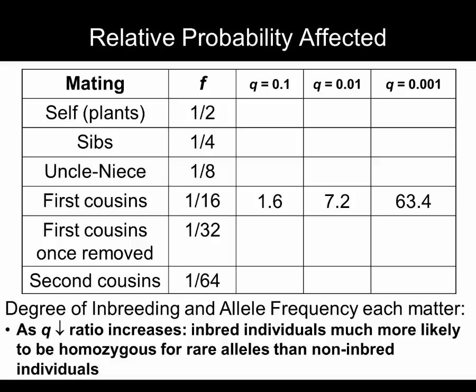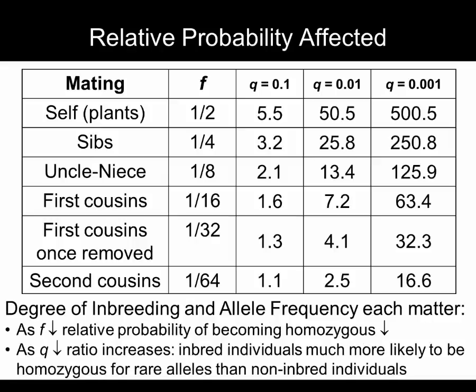When Q is large, the allele is common in the general population. There is already a fairly high chance of having homozygous offspring from random mating, so inbreeding does not raise the probability too much. But the smaller Q is, the less likely it will be to get a homozygous recessive child from random mating, so the effects of inbreeding will be greater.